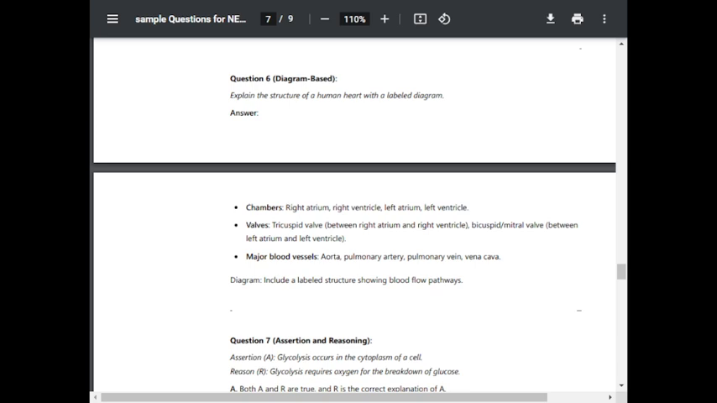valve between right atrium and right ventricle, bicuspid or mitral valve between left atrium and left ventricle. Major blood vessels: aorta, pulmonary artery, pulmonary vein, vena cava. The diagram includes a labeled structure showing the blood flow pathway.